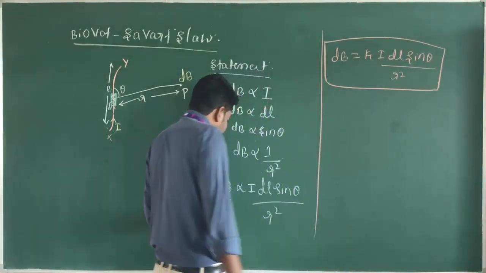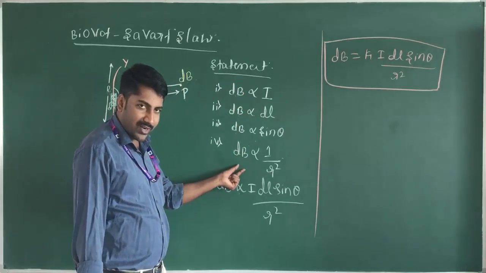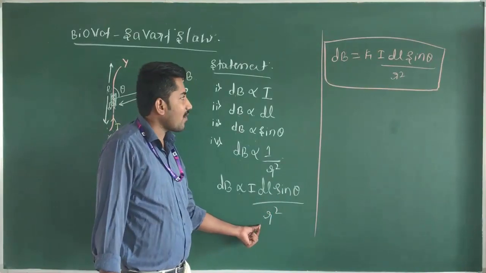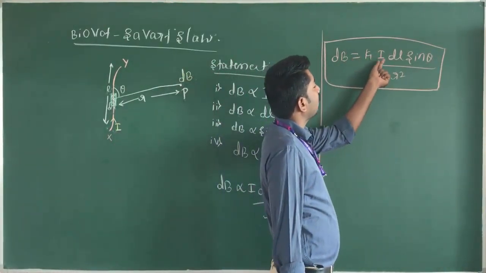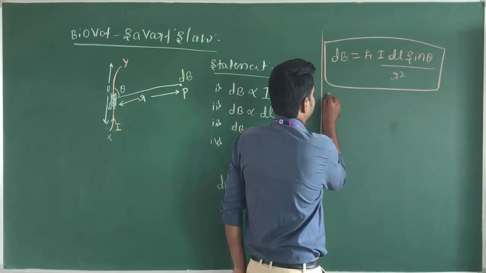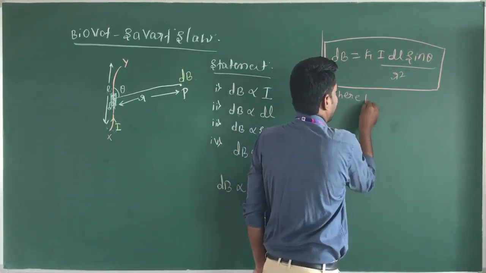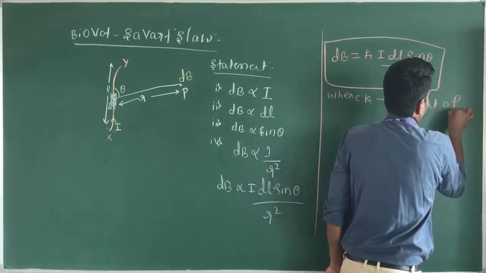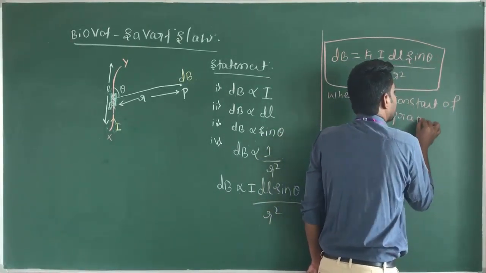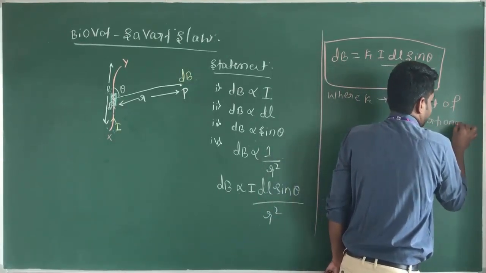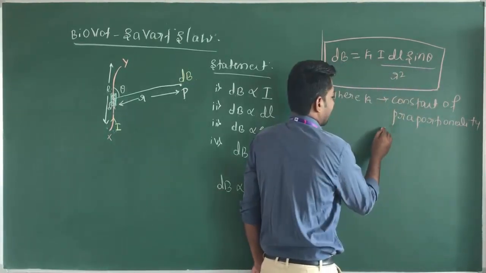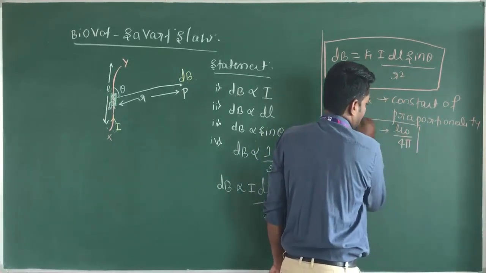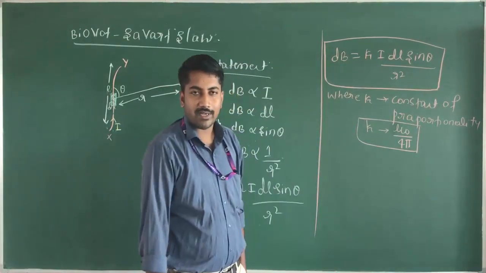When you combine all these four equations, we get dB is directly proportional to IDL sin theta divided by r square, or it is taken as dB is equal to k into IDL sin theta divided by r square. Here k is the constant of proportionality. Or this value is k is equal to mu naught divided by 4 pi. This is the constant value.